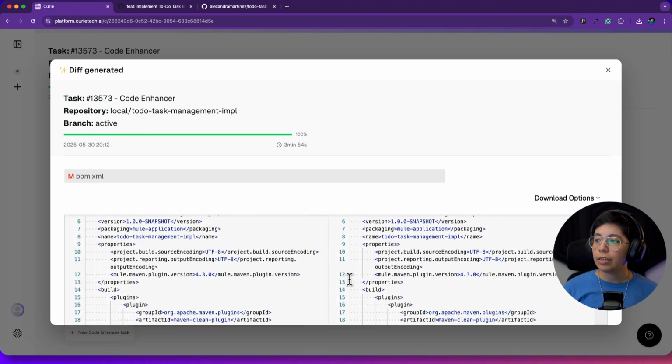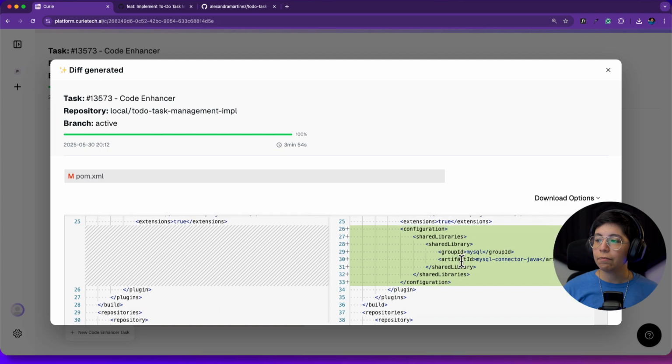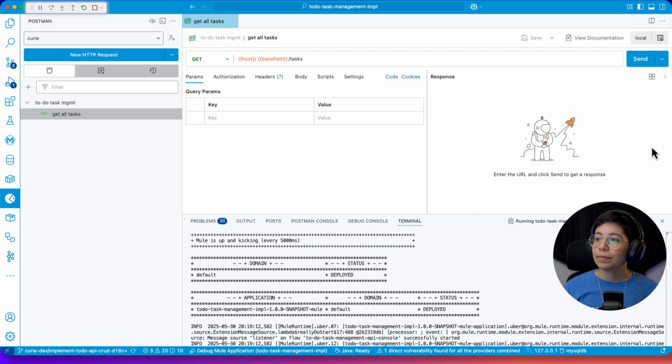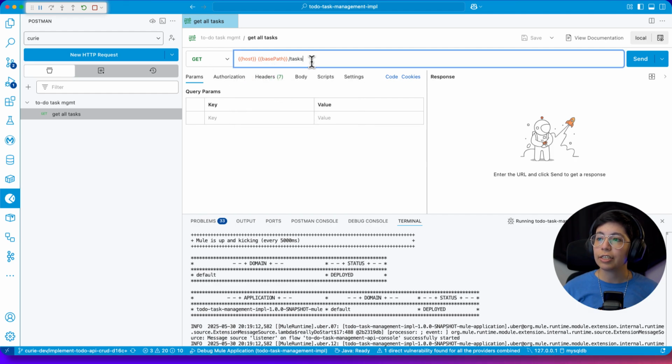As we can see from here, it gave me the configuration and the dependency because I asked, my database connector is not working, please help me troubleshoot it, and this is what it gave me, and it worked.